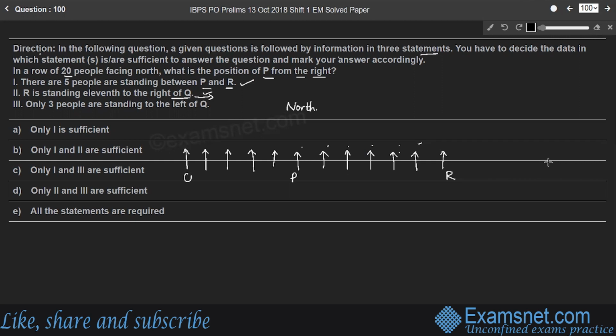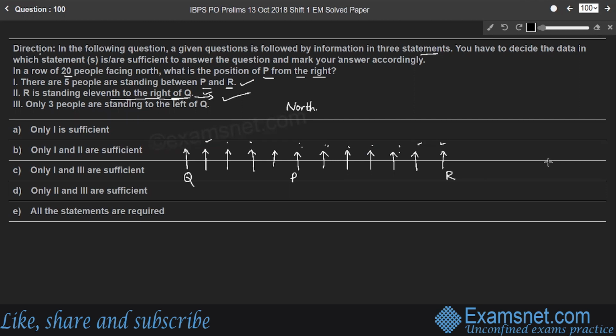So this 11th person is Q from the left of R. So statement 2, R is standing 11th to the right of Q. You can count 1, 2, 3, 4, 5, 6, 7, 8, 9, 10, and the 11th person to the right of Q is R.